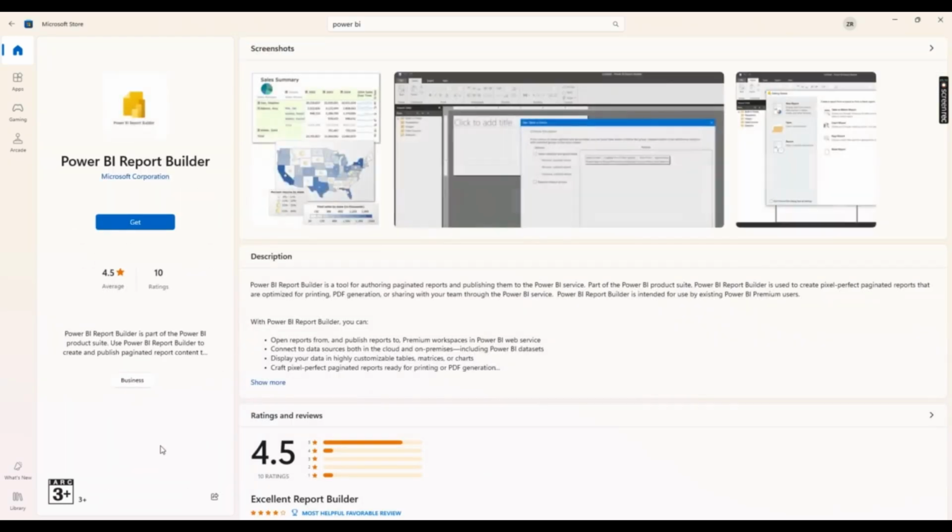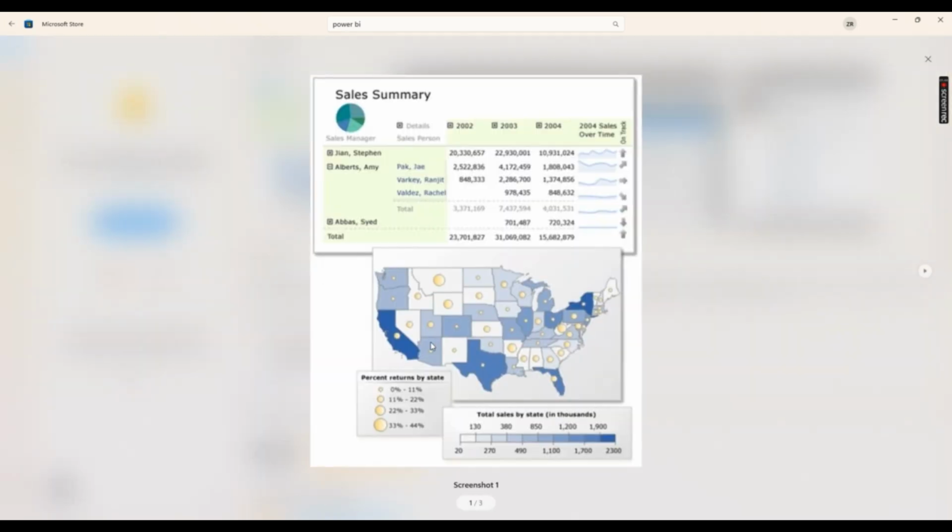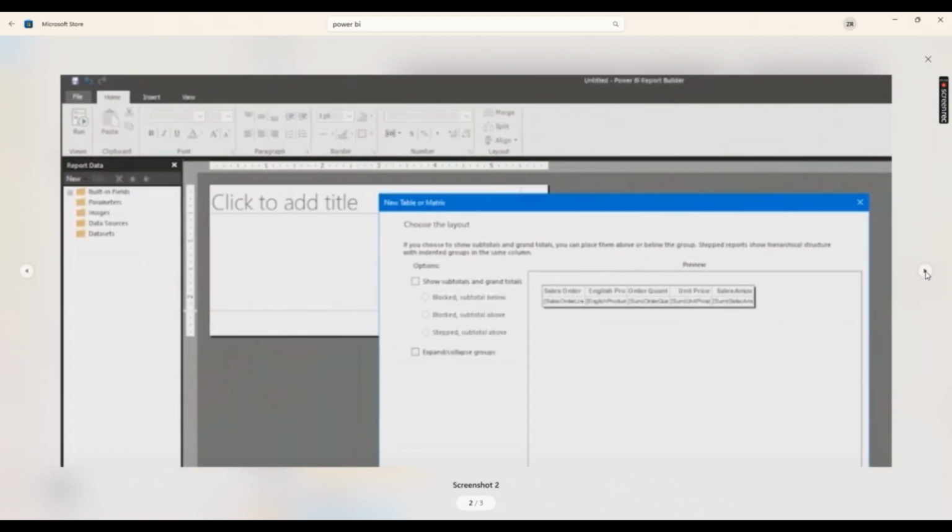So what is the difference between Power BI Desktop and Power BI Report Builder? Power BI Desktop is used for data analysis, whereas Power BI Report Builder is used for building a report. That is the difference. For example, you have done the analysis and you want to build a cool looking report for your office or your job, or anywhere. To build this kind of report, you should always use Power BI Report Builder, where you can easily build reports like this.